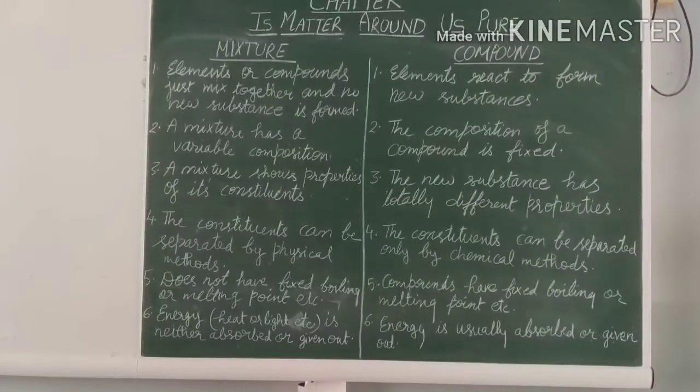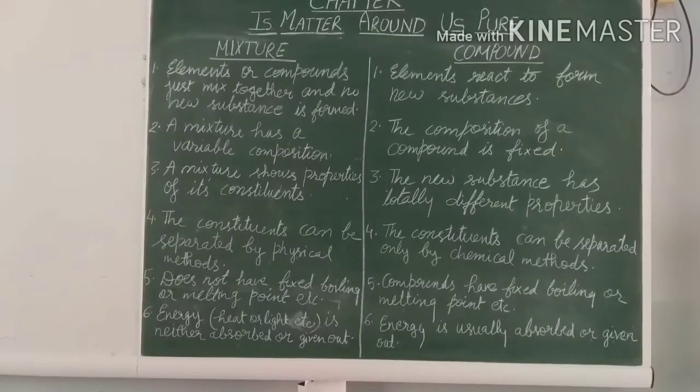Now the last point is energy. Whether it is in the form of heat or light, it is neither absorbed nor given out, क्योंकि सिर्फ मिक्स करना होता है हमें इसमें components को. So no energy is released or absorbed. But in a compound, energy is usually absorbed or given out, and this energy can be in the form of heat and light. That is all about the differences between mixtures and compounds.